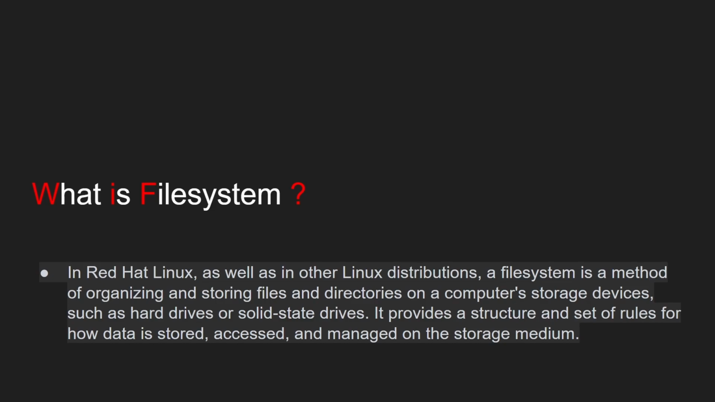In Red Hat Linux as well as in other Linux distributions, a file system is a method of organizing and storing the files and directories on computer storage devices such as hard drives or solid state drives. It provides a structure and a set of rules for how data is stored, accessed and managed on this storage medium. In simple words, it is a system which is used by the operating system to manage the files. Windows has a different file system from Linux.